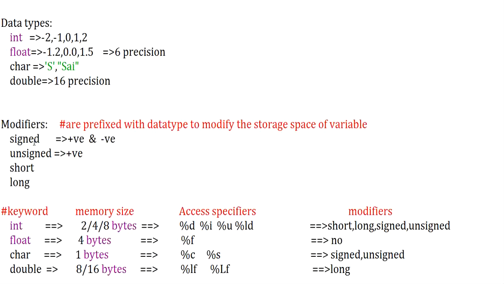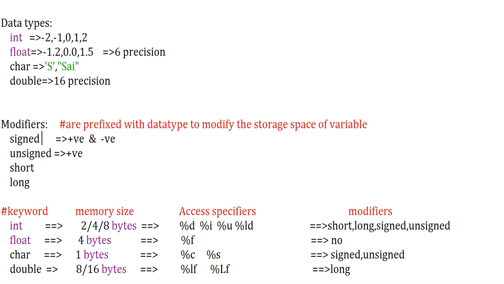Clear? I hope you are now clear with modifiers, and these modifiers cannot occur independently. They occur along with the basic data type that we are seeing here. Let us go further and look at what keywords are available. I mean, what data types are available, what modifiers I can apply for the concerned data type, what the memory space is for each and every data type, and what kind of access specifier I can use for the particular data type to access it. We can go through it.